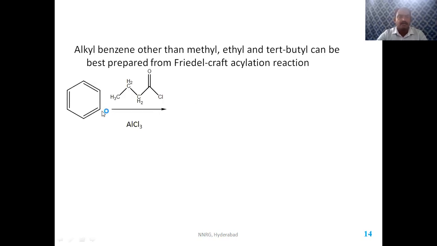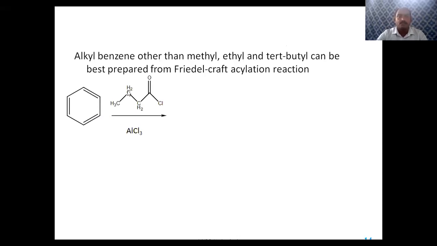We'll see one example. Butyryl chloride, with four carbons, when reacting with benzene in the presence of AlCl3, gives rise to the butyryl group attached to the benzene to form propyl phenyl ketone.